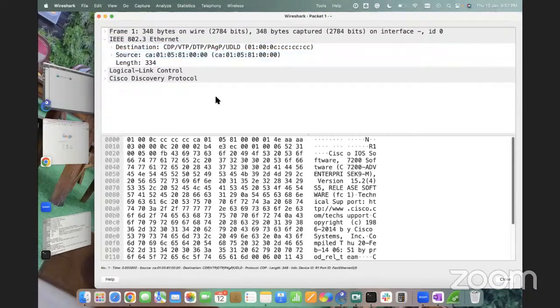Okay. If in an interview someone asks about CDP and LLDP, the questions will be around these things only, because CDP is just this. Whatever we have discussed, the questions will be around it. Because we have done a deep discussion of CDP and LLDP, they can't ask more questions beyond this. After this class you can answer any question on CDP and LLDP. So guys, any questions, any doubt?